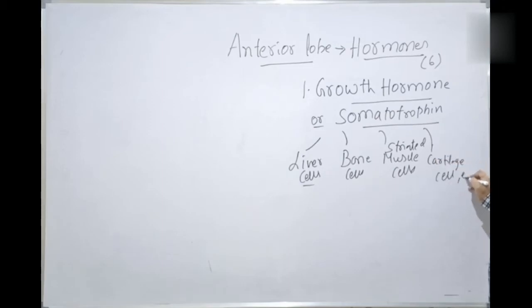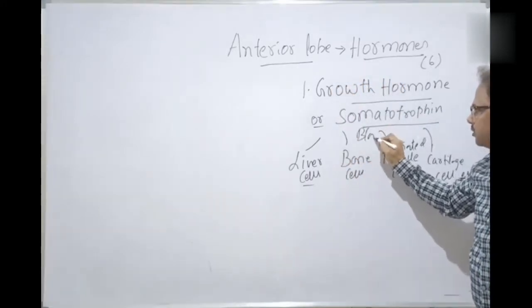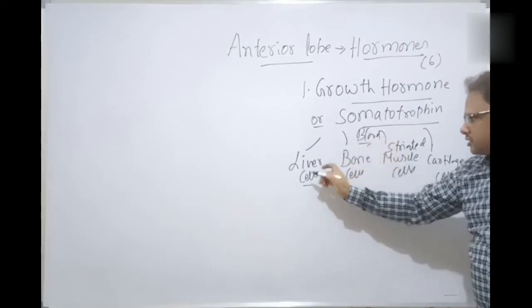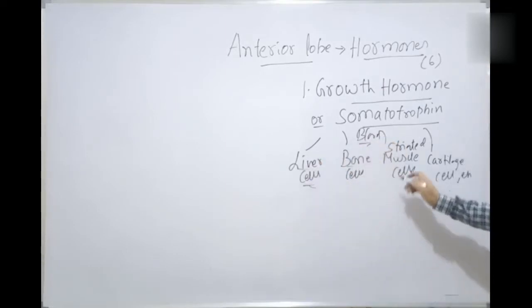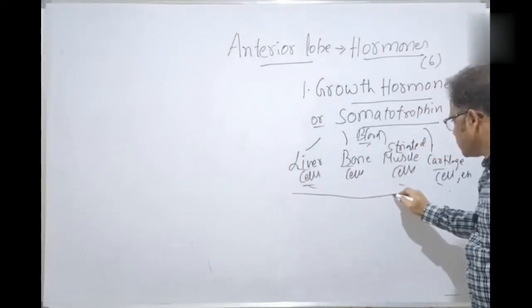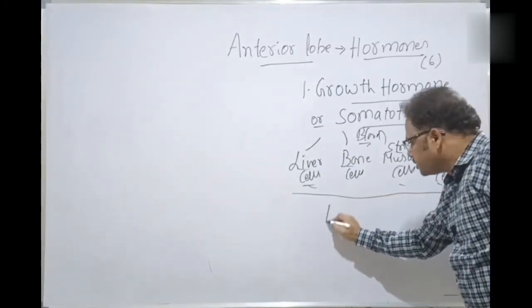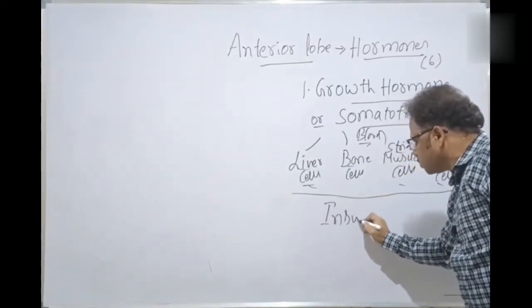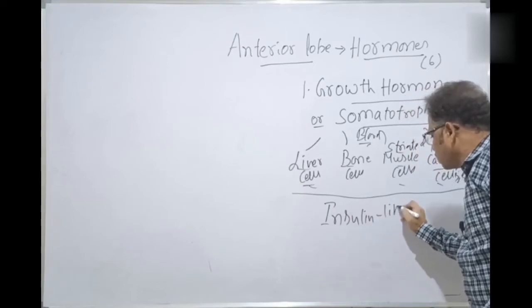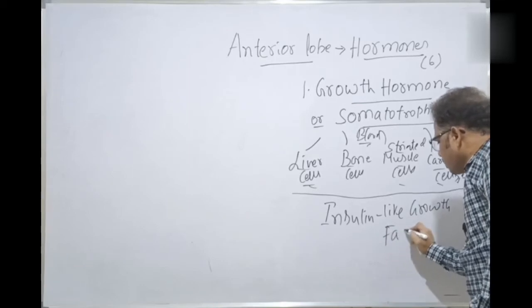So somatotrophin, as released by the anterior lobe into the blood, reaches the liver cells, bone cells, striated muscle cells and cartilage cells. As a result, these cells release the insulin-like growth factors into the blood.